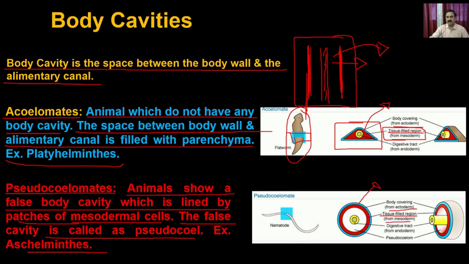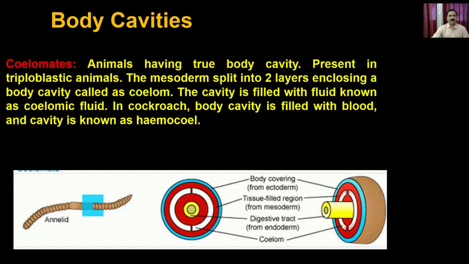Then you can have the alimentary canal, and in between you can have the pseudocoelom, but that cavity is also not lined by the mesoderm. So this is not the typical way or place in which the cavities are present in animals. Then the third example is the coelomates, or the true body cavity containing animals.